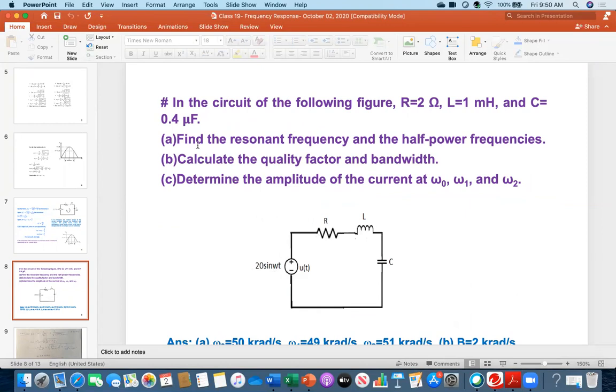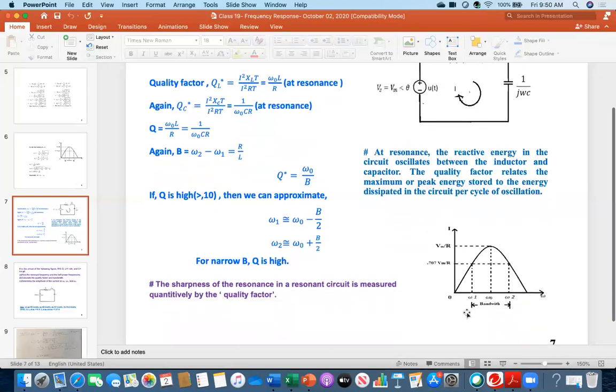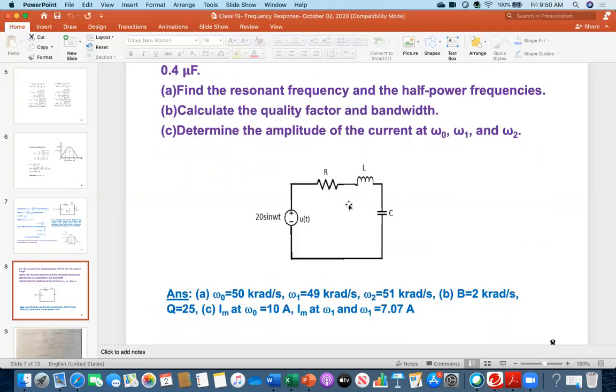Now, first question, find the resonant frequency and the half power frequency. Half power frequency means basically those 2 points, omega 1 and omega 2. Those 2 points are called the half power frequency because power will be half of the peak. Accordingly, omega 1 and omega 2 are called the half power frequencies.